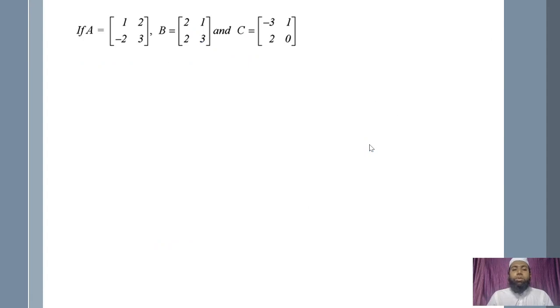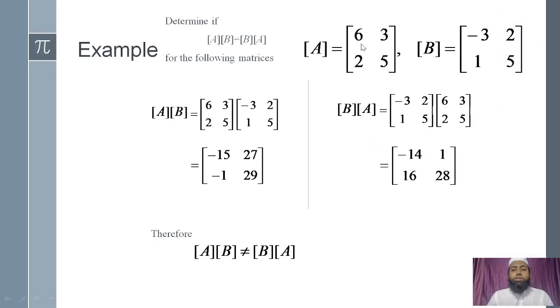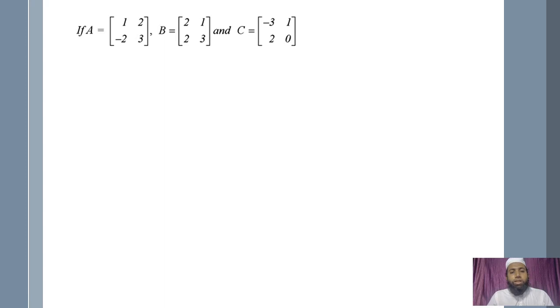Again, take one example. So if you want, just look through this. AB, BA, matrix multiplication is not commutative, you can say. So let us take another example. This says we have to verify this associative law and this distributive law.